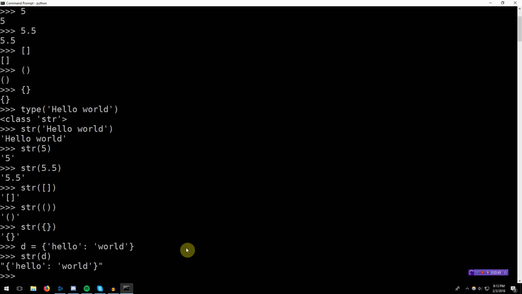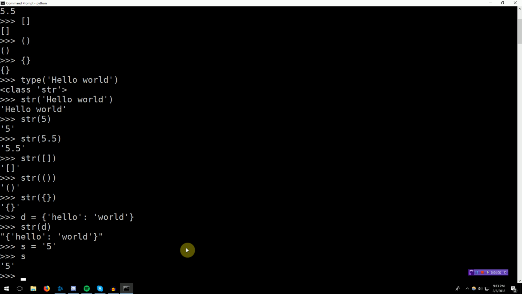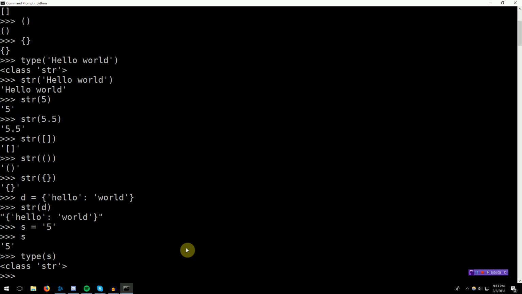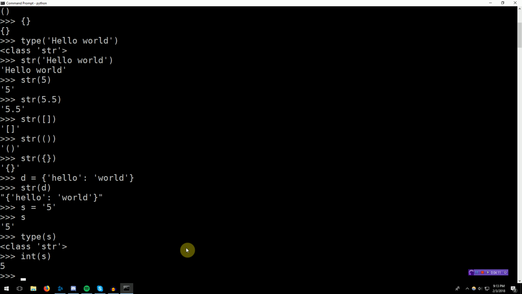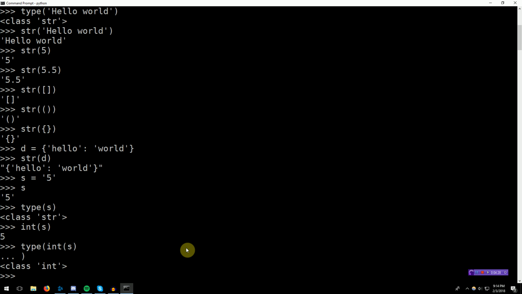So just like the class str, there is also this conversion semantic for ints, floats, lists, tuples, and dicts. If we have a string, let's say s equals "5", so s is a string, what happens if we do int of s? Well, as you might expect, since the string is just the string representation of the number 5, int of s is able to convert it to an integer, no problem. If we do type of int of s, oops, missed a parenthesis, we get that the class is int.